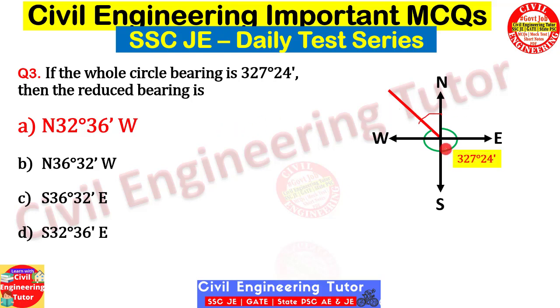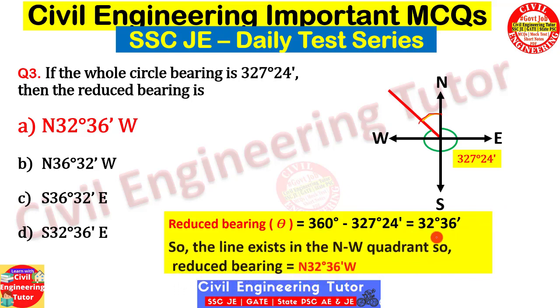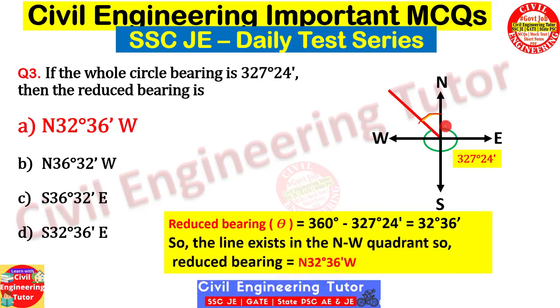This angle is given 327 degree 24 minute. If we simply subtract this angle from 360 degree, because we know that the whole circle is 360, right? If we subtract this value 327 degree 24 minute, that is whole circle bearing, then we will get the reduced bearing. So here reduced bearing will be 32 degree 36 minute, and obviously we can see that this line is located on northwest quadrant. So the correct answer will be option A.